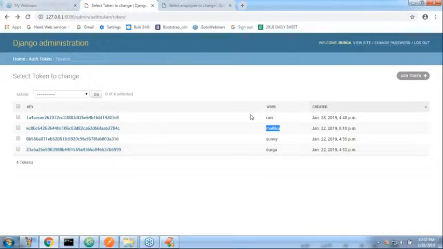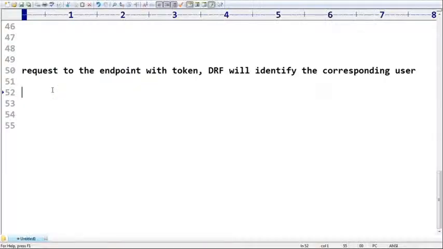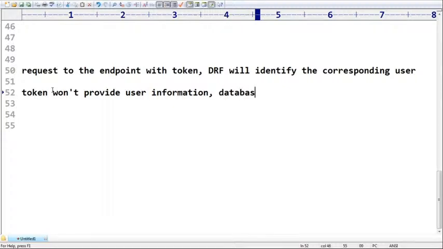So for every request, it compulsorily has to communicate with the database to identify the corresponding user. The token won't provide user information. To get the corresponding user, we must communicate with the database. Querying the database is mandatory.